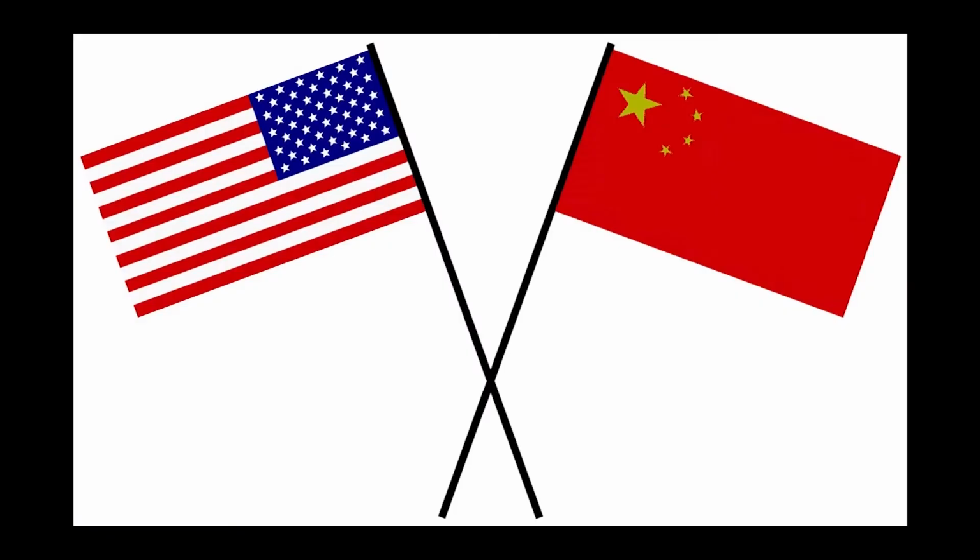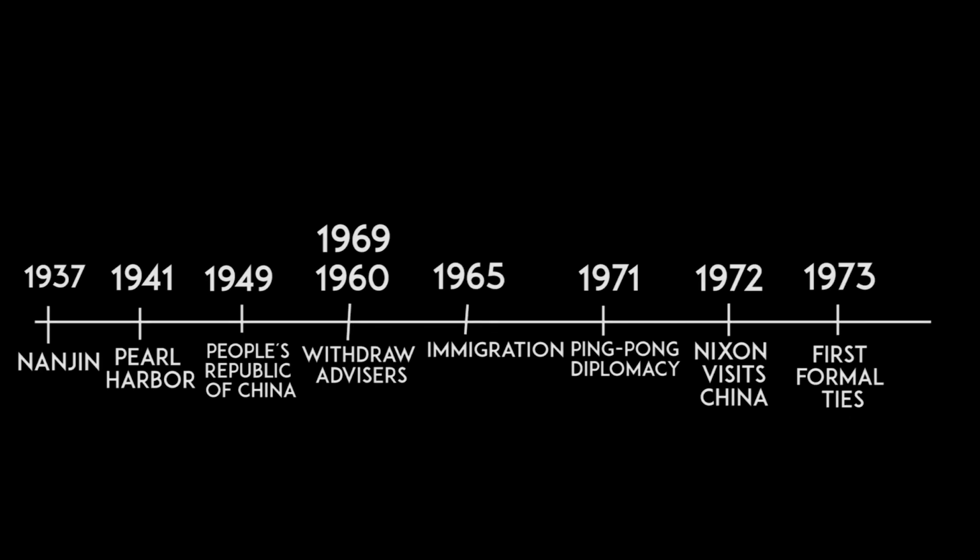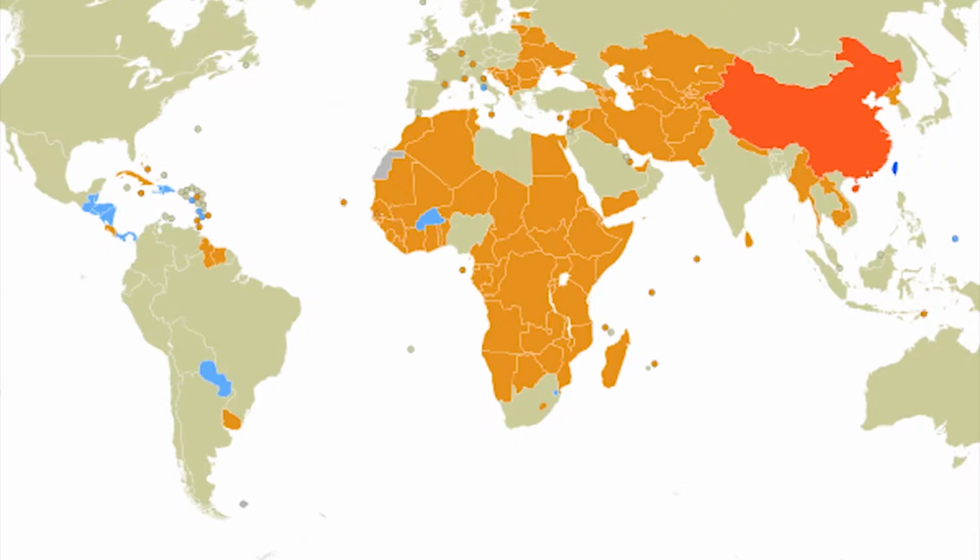Formal ties and the One China policy. As a first sign of formal ties, in May 1973, the United States liaison office was established in Beijing, and China's counterpart office was established in Washington.